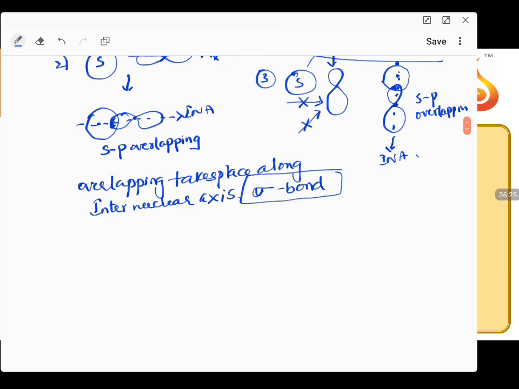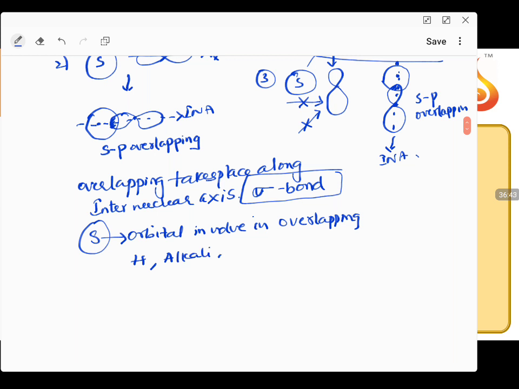Wherever s orbitals are involved in overlapping, that means hydrogen, alkali metals and alkaline earth metals, wherever these atoms or orbitals are involved in overlapping, it only leads to a sigma bond.